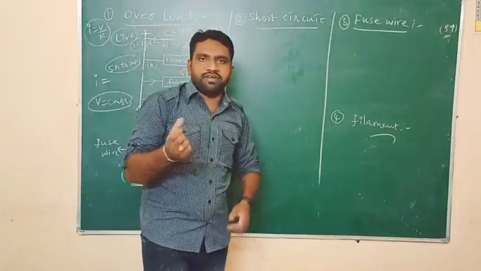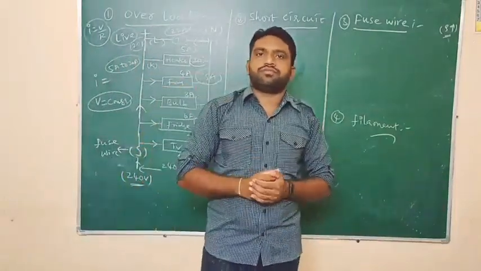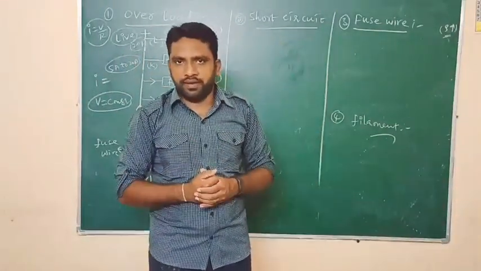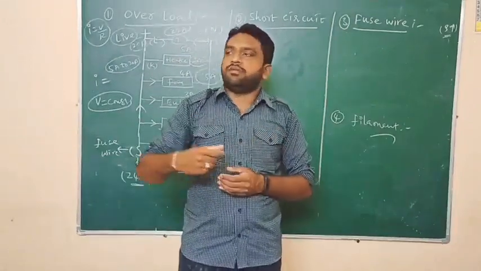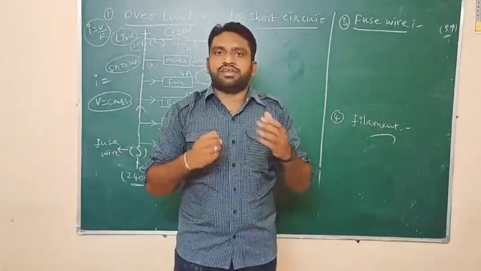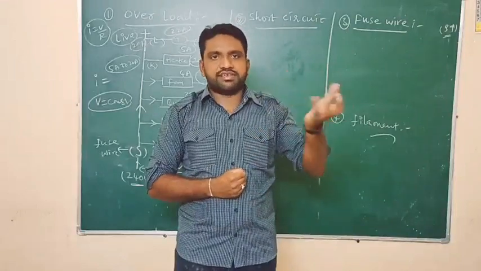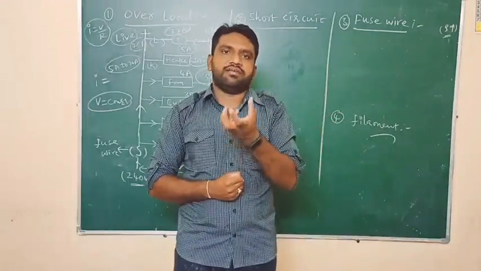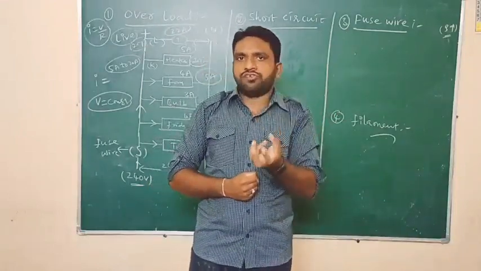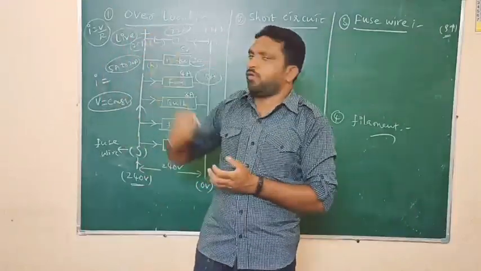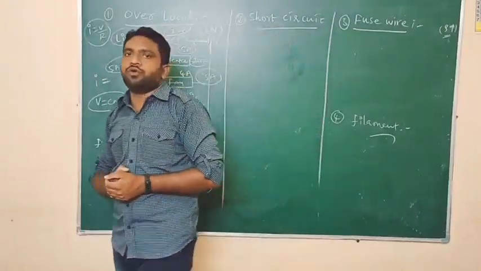So I will explain in a simple way. If we utilize more than 20 amperes of current at a time by using all the electric appliances in our home, this excess current causes damage in all the electric components. The damage due to this excess current is known as overloading. So this is nothing but overloading.